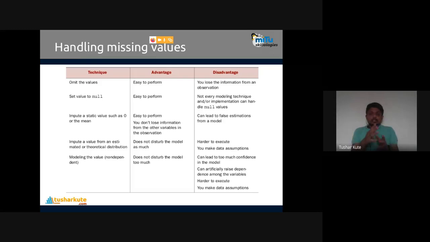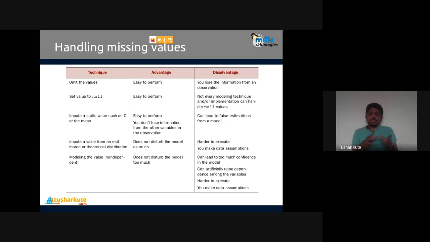Third is to impute a value from an estimated or theoretical distribution, where we apply machine learning algorithms. It does not disturb the model as much, but it is hard to execute. You have to make data assumptions. You have to check the pattern in the data, what was present previously, what is present after, and accordingly you can predict the value in between. That's what is possible with the help of this method.